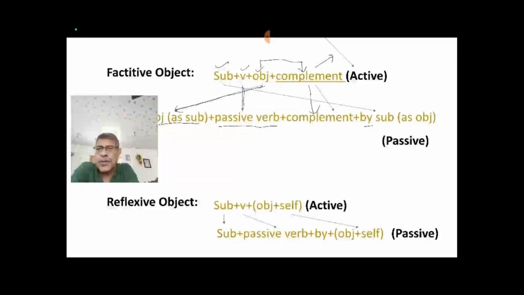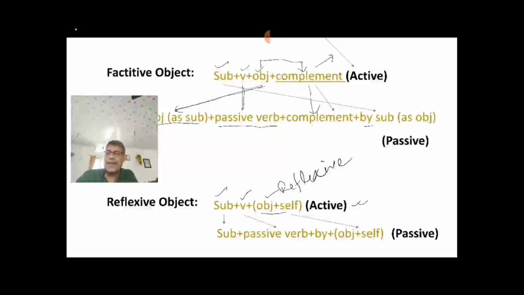Now you see a reflexive object. This is another kind of object, and this is very easy to understand. This is your subject, this is your verb, and you see here you have the object. That object gets a self word. When your object comes with a self word, then it is called a reflexive object. Clear? This is our reflexive object, and this is your active sentence pattern.